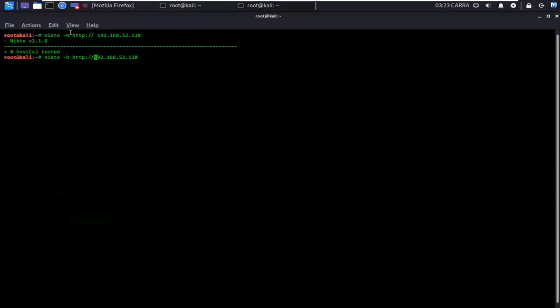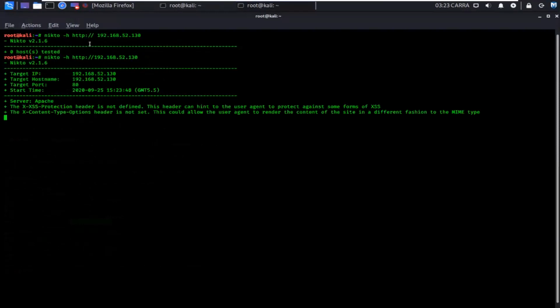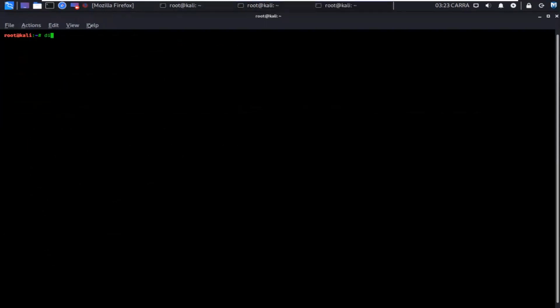Nikto -h space http colon. For dub, we do not need any flag. Okay. No flag is required.